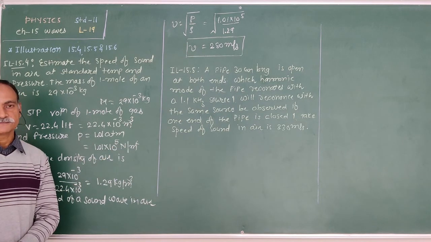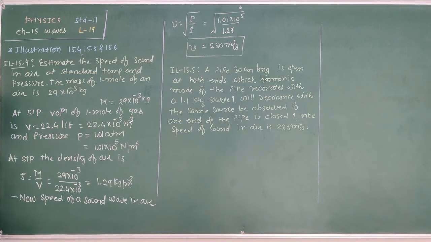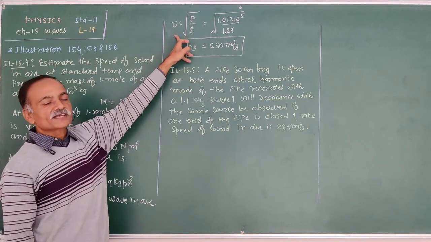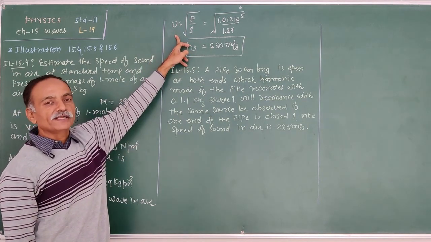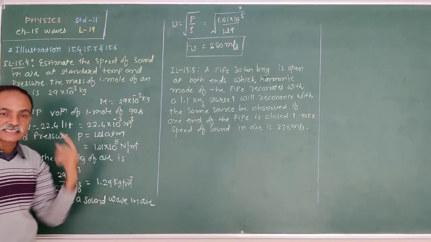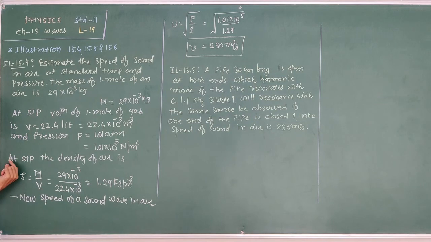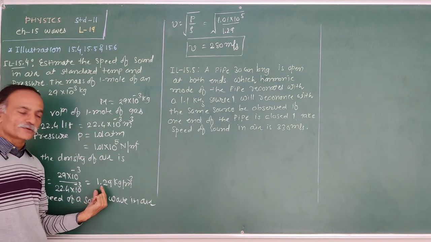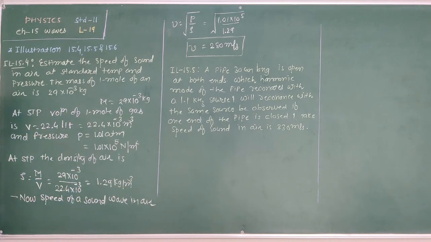Newton per meter square. Now from Newton's formula we know that the speed of a sound wave in a medium is v is equal to under root of pressure upon density. Therefore, here the value of the density is required. So first we find out the density. At STP, the density of air is rho is equal to mass upon volume. Mass is 29 into 10 raised to minus 3 upon volume 22.4 into 10 raised to minus 3. Therefore, the density of air is 1.29 kg per meter cube.